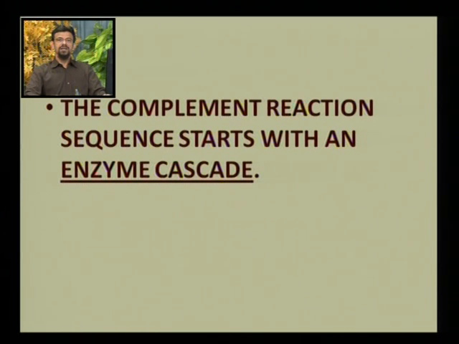You might be aware that a cascade is like many events unfolding one after the other, where the first event of that sequence triggers the next part. So one stimulates the second, the second stimulates the third, the third stimulates the fourth. This is the meaning of a cascade.